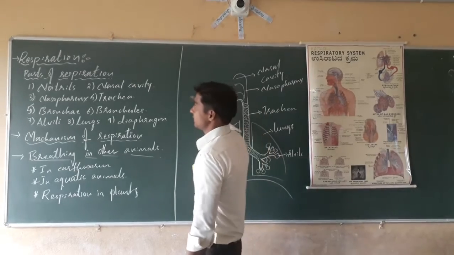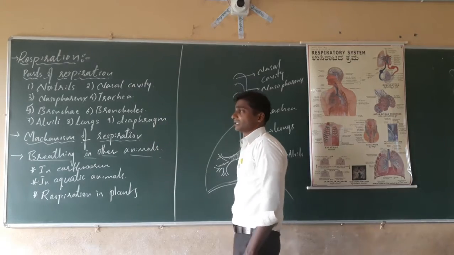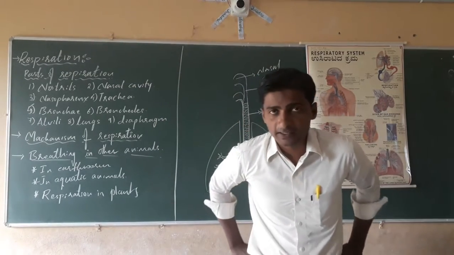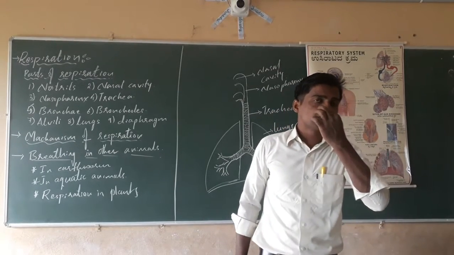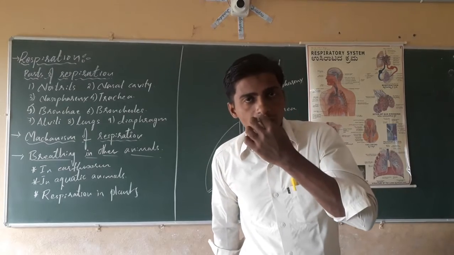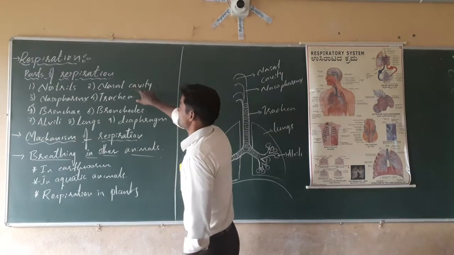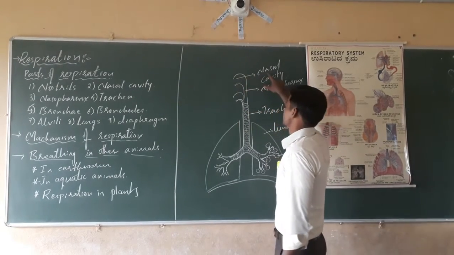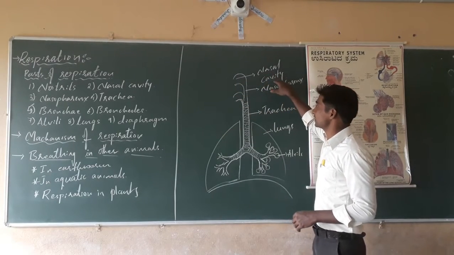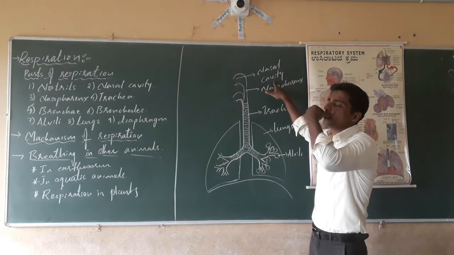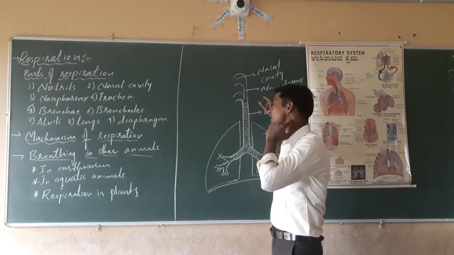First of all, the parts of the human respiratory system. The human respiratory system includes different parts. The first one is the nostrils. The pair of nostrils is present on the face. The second one is the nasal cavity, which I have shown here in the diagram. The nasal cavity is present in the nose, and it opens into a passage called the nasopharynx, which is present here in the neck region.